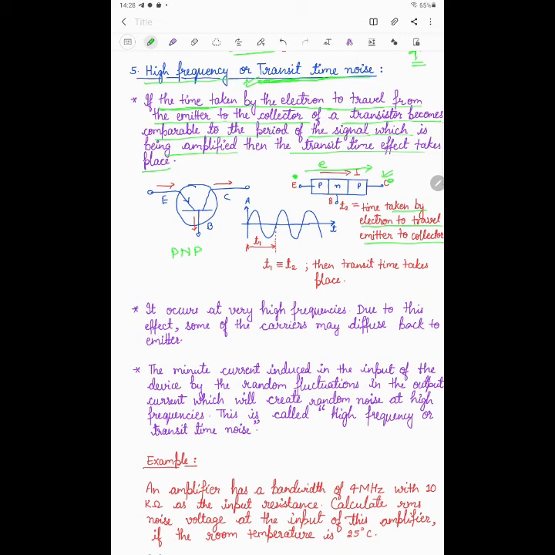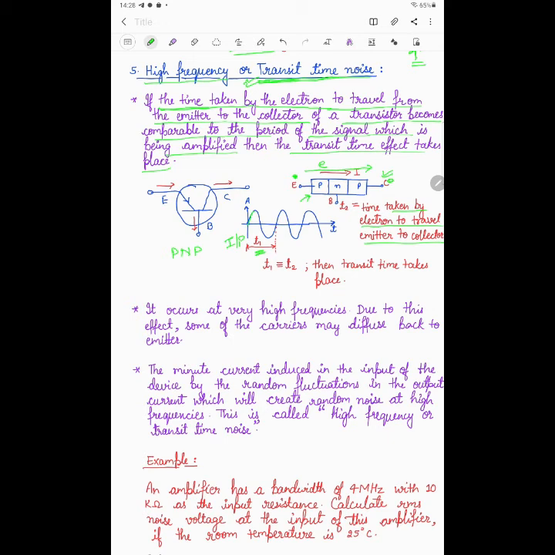When this T2 time is equal, or you can say comparable, to the period of the signal which is going to be amplified, I am applying this at the input, and this is a sinusoidal signal, I am taking its time period as T1. This is the input signal which is going to be amplified by this amplifying device, and its time period is T1.